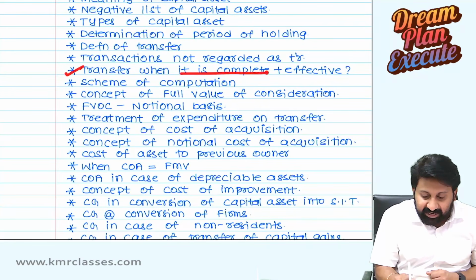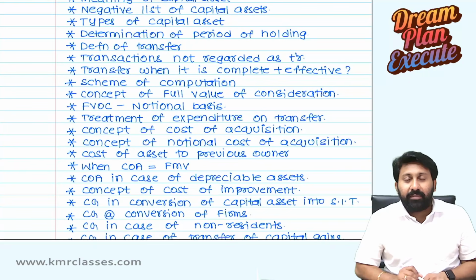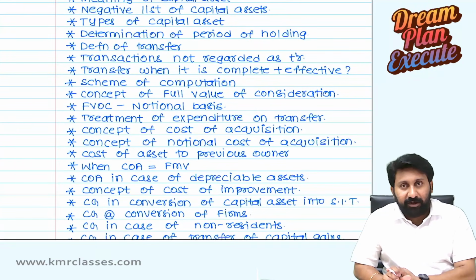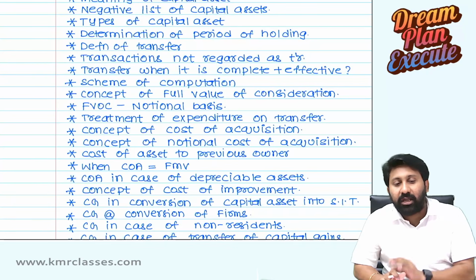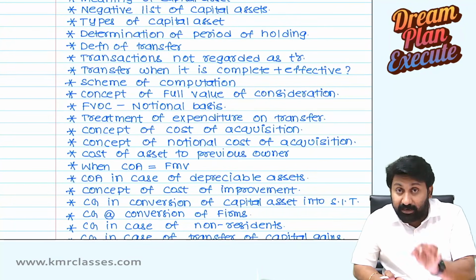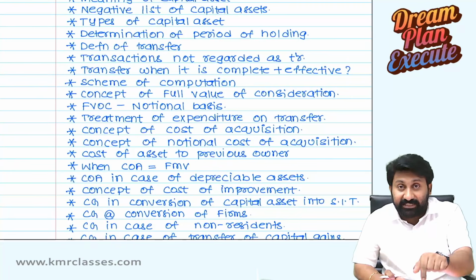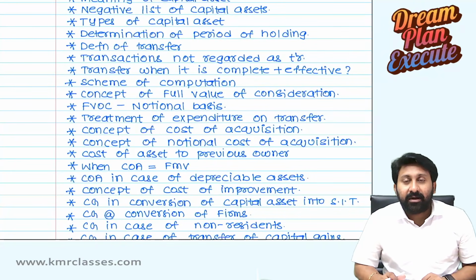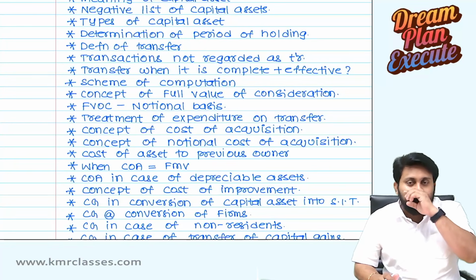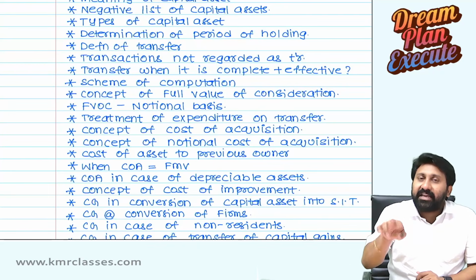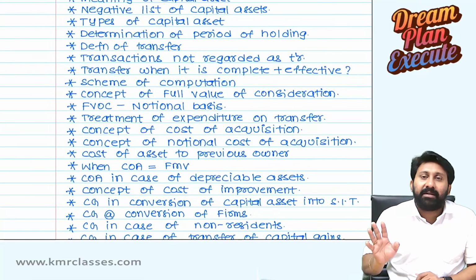Transaction when it is complete and effective. Means what? When we read charging section 45(1), we will come to know that capital gains tax will be chargeable in that previous year in which a transfer took place. In that year, it will be chargeable to tax. From this, what you have to understand? Transfer in which year it happened, that year tax will be levied.